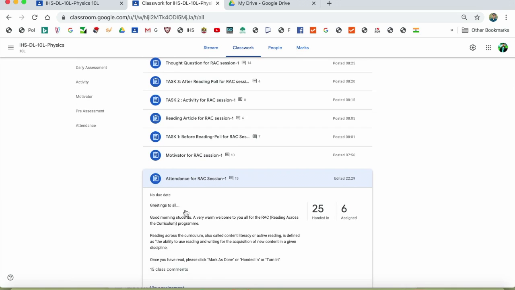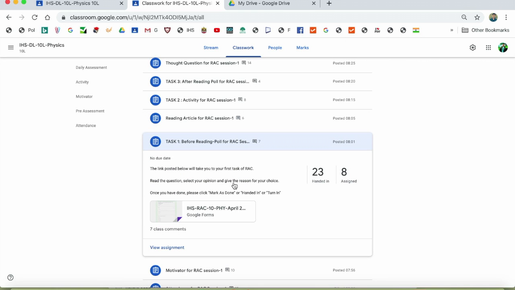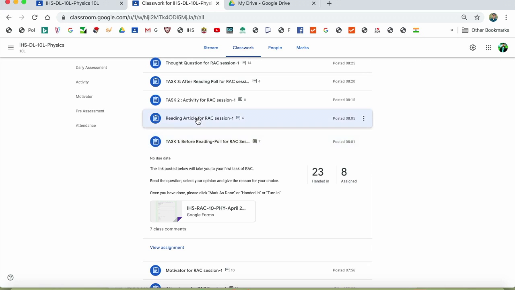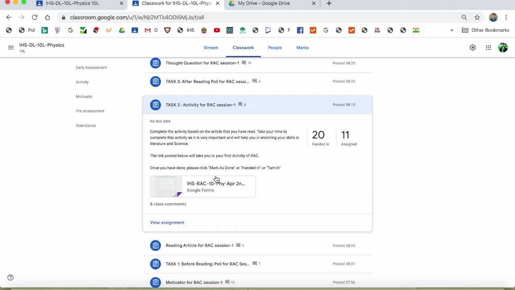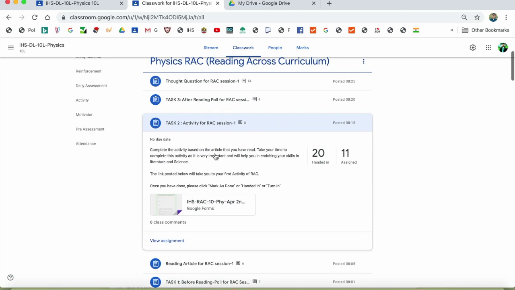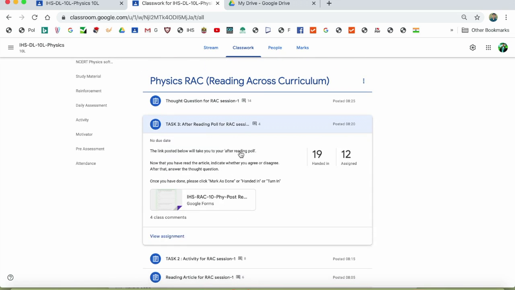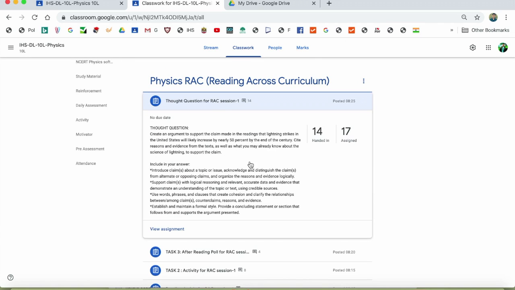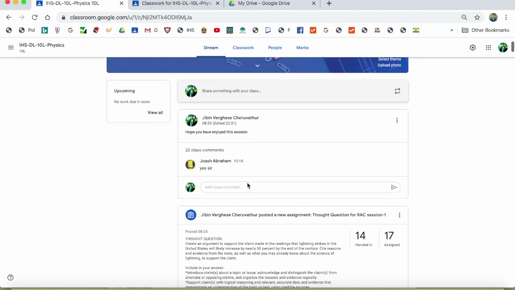So we can see here the greetings and this is a wish and it's a brief intro for RAC. Then we can see the motivator and the video is attached. Then this is the pre-assessment, like means before reading poll, and this is the reading article, that is a PPT. Then this is the activity questions, that is in the Google form, and we can see the response in Google Drive. And this is the after reading poll, like daily assessment DA. Then this is the thought question, and once we post we can see in the stream like this.